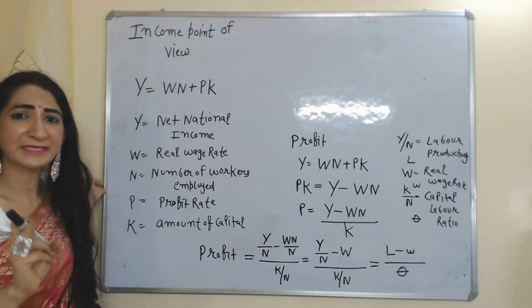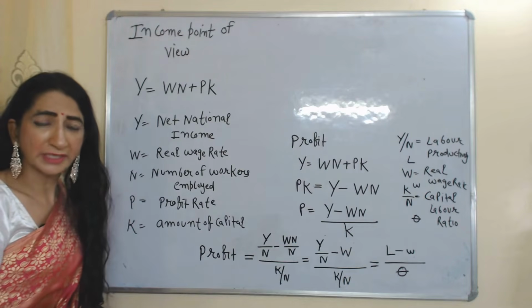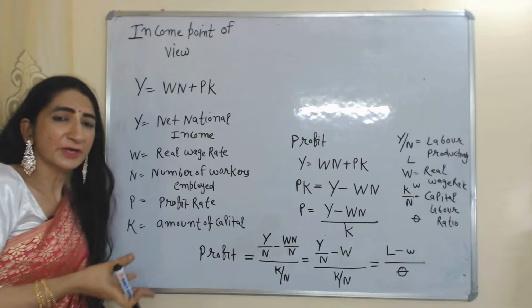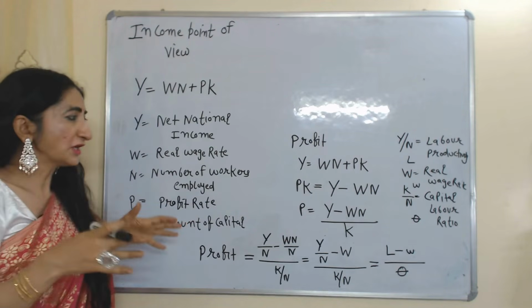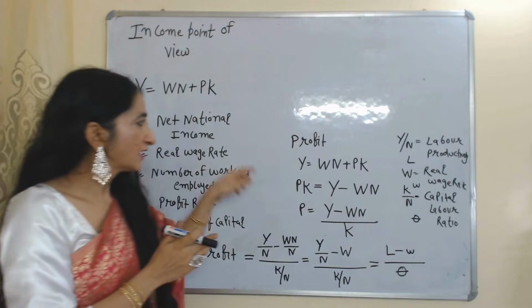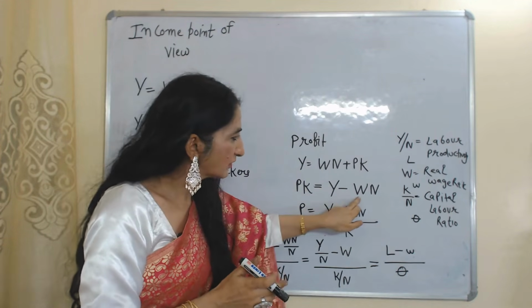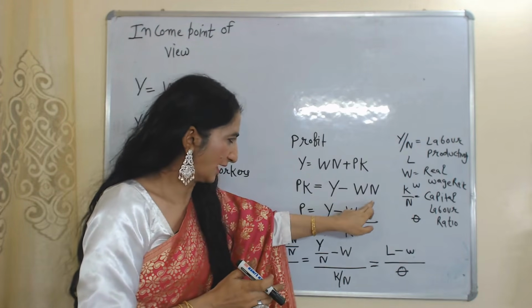As we know, capital accumulation is very important according to this model, and capital accumulation depends on profit. Obviously, if we earn more profit, we can accumulate more and more capital. Now we will calculate the rate of profit with the help of this equation. Here you can see we will bring WN to this side. Now our equation becomes PK equal to Y minus WN.